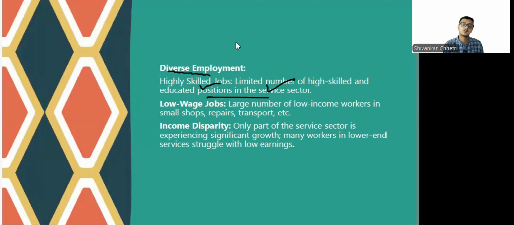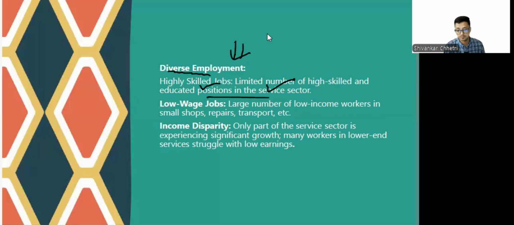The thing is that in the service sector we need skilled jobs, but the provision of jobs is very limited because we need highly educated or highly skilled people. So even though the service sector is growing much, it has not been able to create as much employment as the other sectors, right?